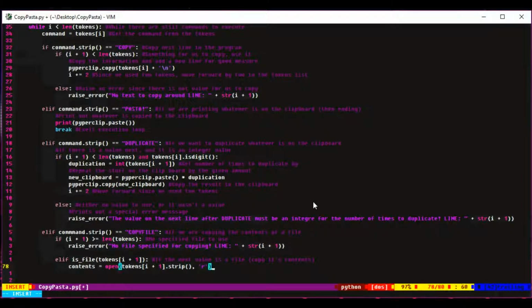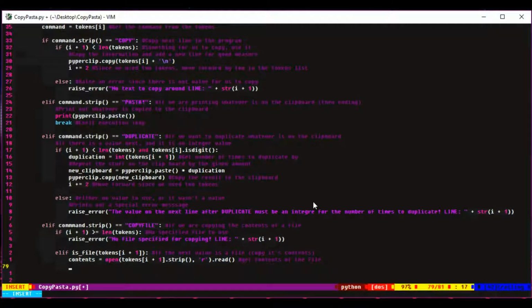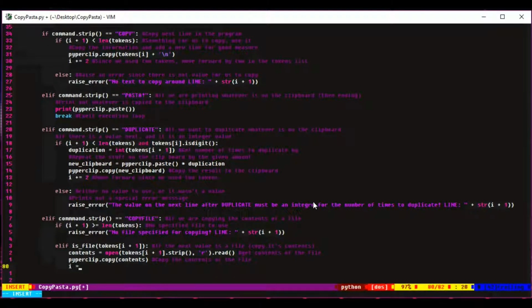It then reads all of the information from that file and saves that into the contents variable. And then we just copy all the contents to the clipboard. And we increment i by 2 because again we used a command token and an actual value token, which was in this case a file name.